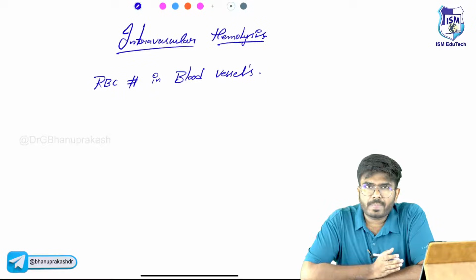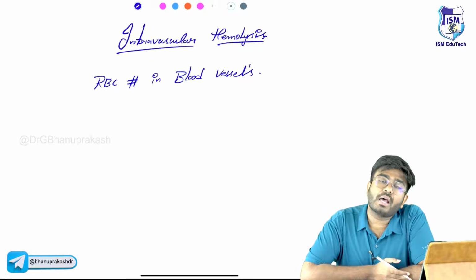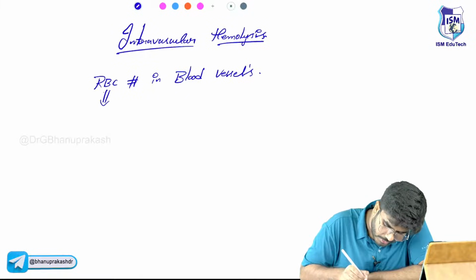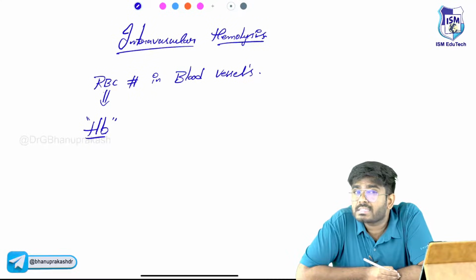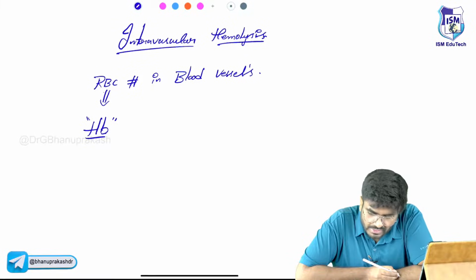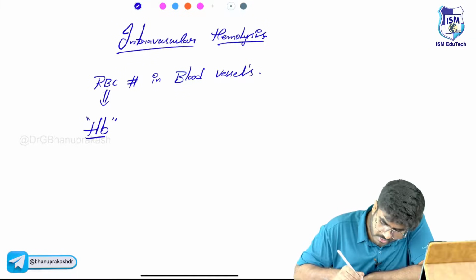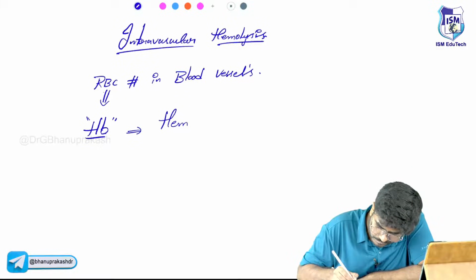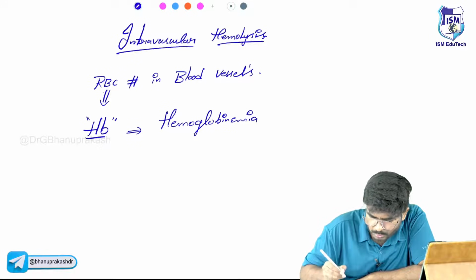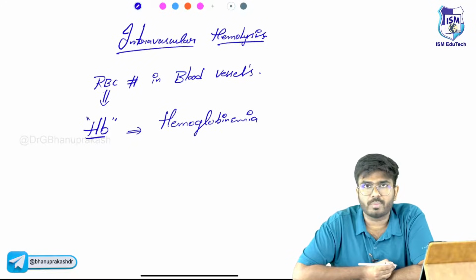RBCs have to be destroyed every 120 days; the turnover should be every 120 days. What if the RBCs are getting destroyed at 40 days, within the blood vessel itself? Now look here, RBC destruction is going to cause the release of hemoglobin. Now the hemoglobin is not in the spleen, and not with the macrophage. Now hemoglobin is seen directly in the blood. So that is causing hemoglobinemia, or hemoglobin in the blood.